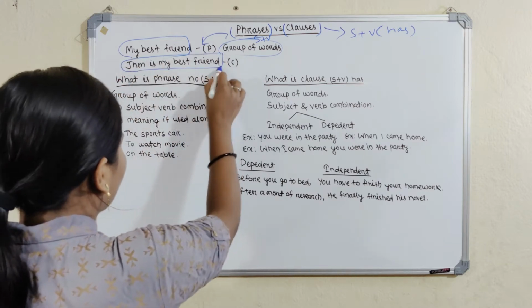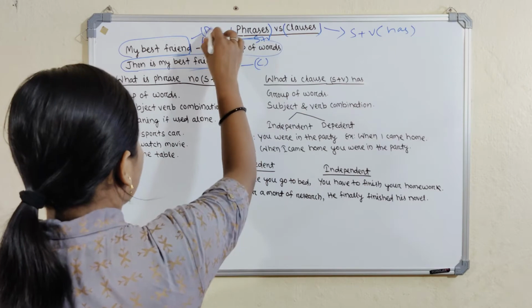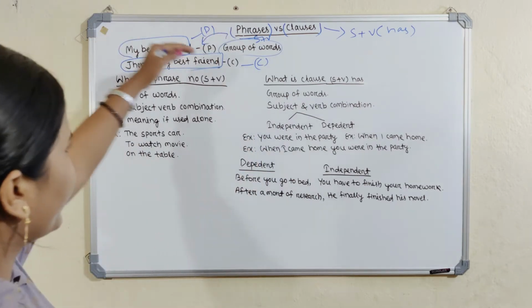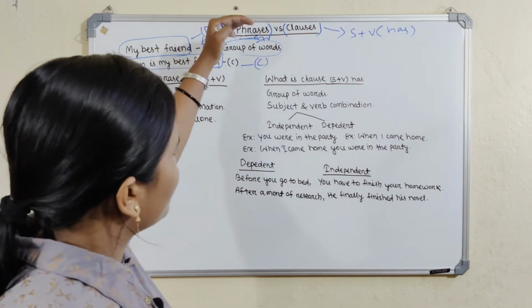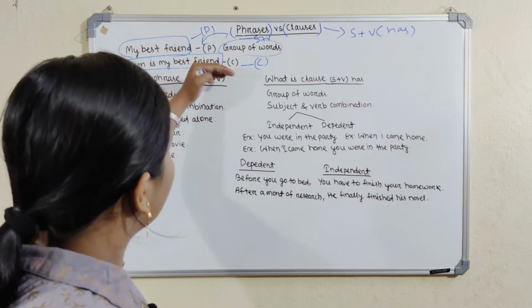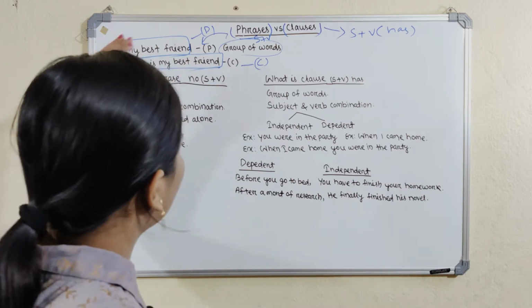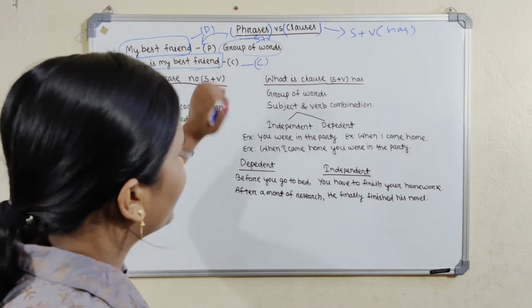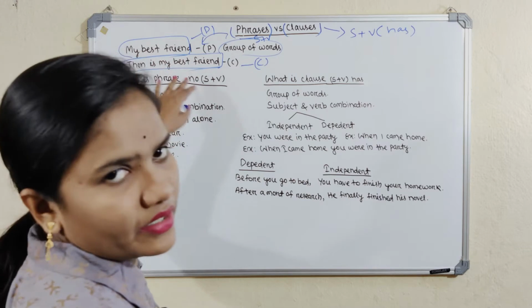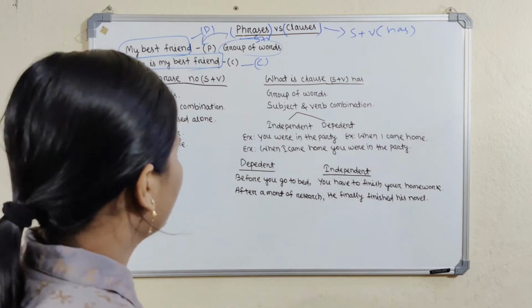That is a clause. A phrase is a group of words with no subject-verb combination. But John is my best friend is a clause, and it has complete meaning, so we can know the meaning of the sentence. But in the phrase, we cannot know any meaning.